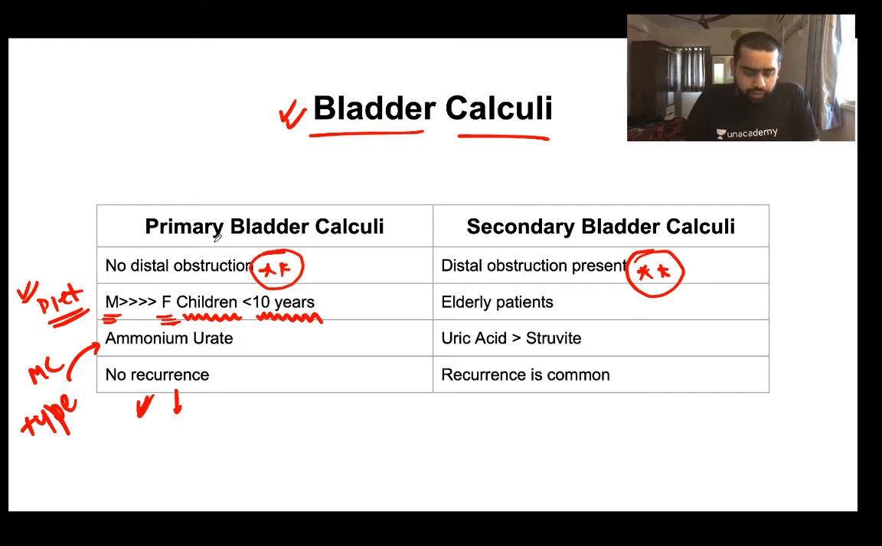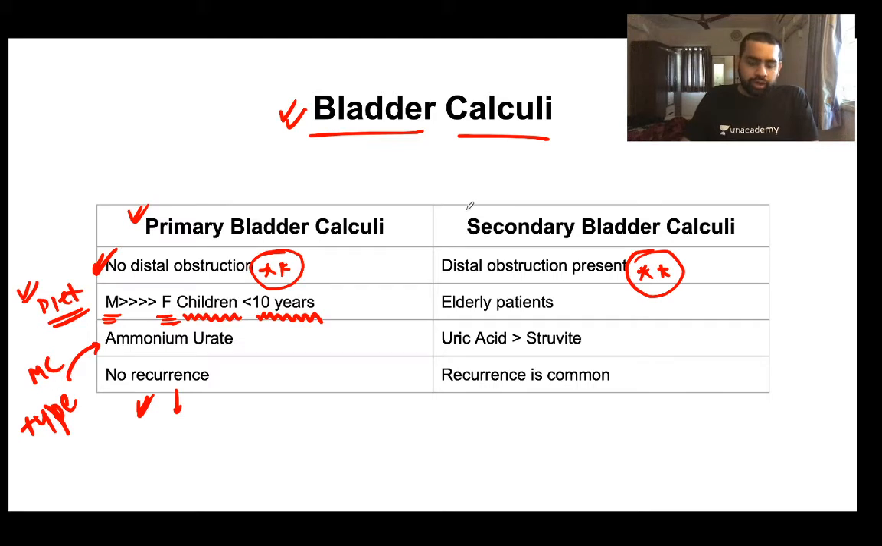Now, Ravi is asking, what does the primary mean? So primary basically means that it started its development inside the urinary bladder itself. So please understand the basic difference between primary and secondary is that in the primary you don't have any form of distal obstruction. I will talk about secondary, but in primary, if at all the stone is formed and there is no distal obstruction, then you will refer to it as a primary bladder calculi. Hope you understood. So these are all the features about the primary bladder calculi.